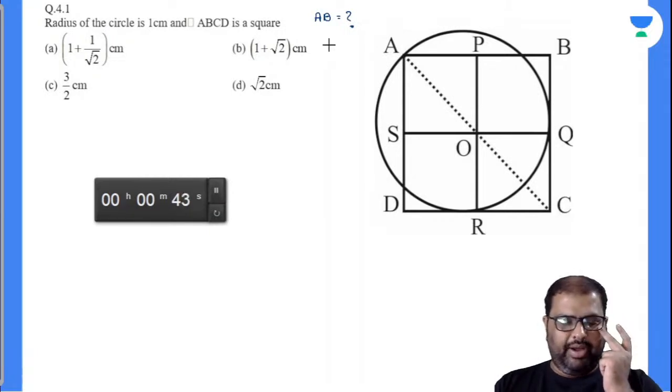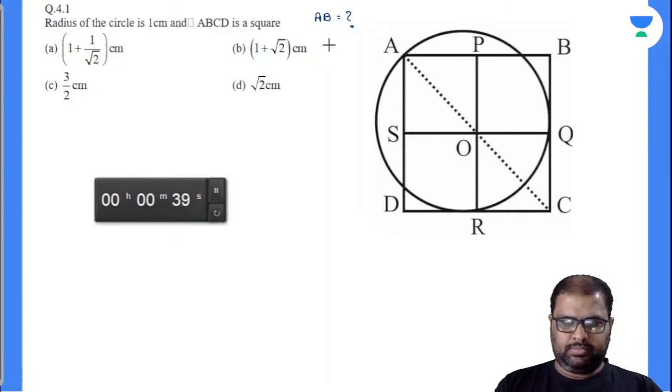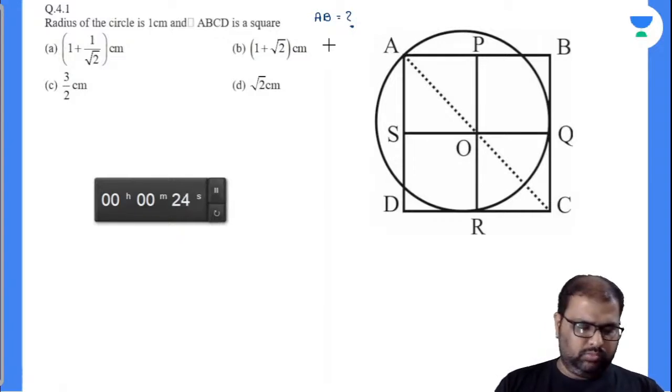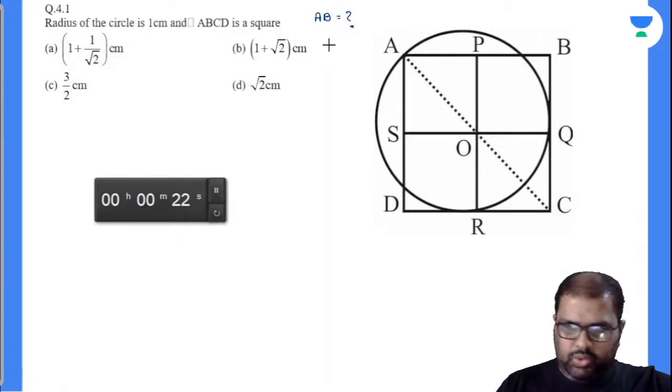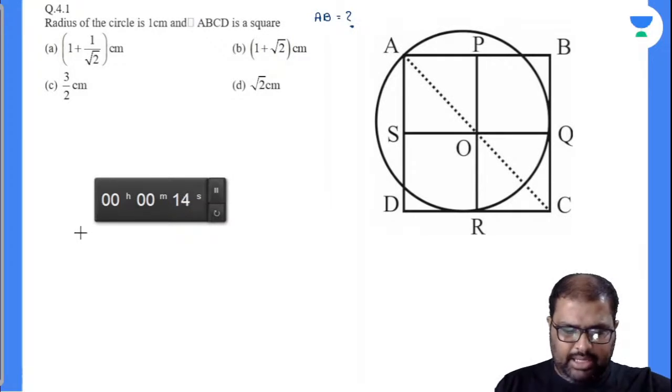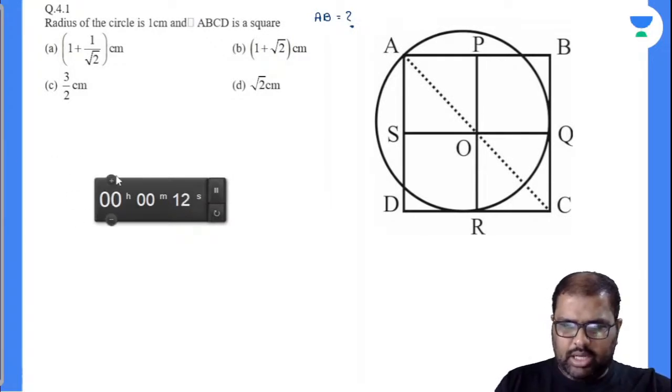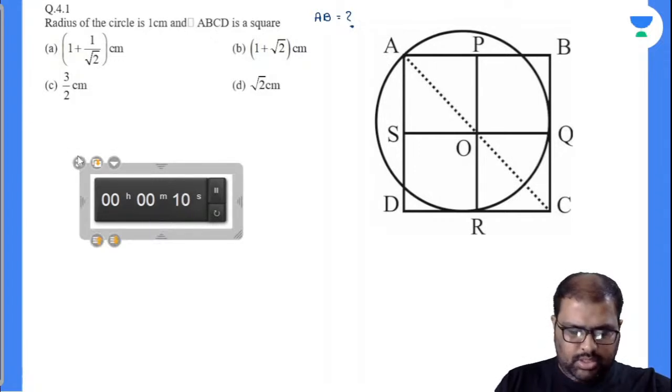You are asked to find out AB value. 35 seconds more. 33. √2. Suraj, how can it be √2? This is the diagonal of the square, but it is not inside the circle. Some part is outside. What happened to you? 10 seconds more.